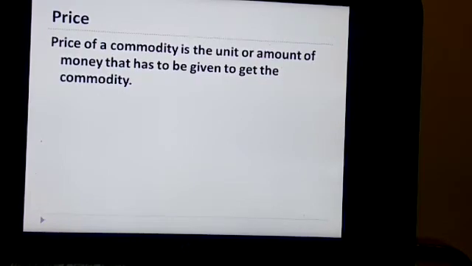When I say that a cell phone has a price of 7,000, it means I have to pay the shopkeeper 7,000 to get the cell phone. And the cell phone has the value of 7,000. It means it carries different features like camera, clarity, video. It is carrying the features so that the value of that thing is 7,000. So, to get that commodity, I have to pay a price of 7,000. Okay, I hope it is clear.